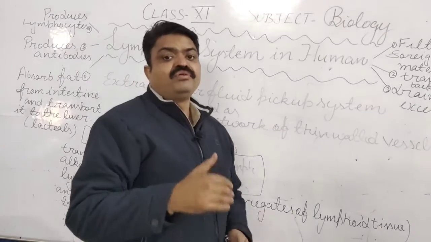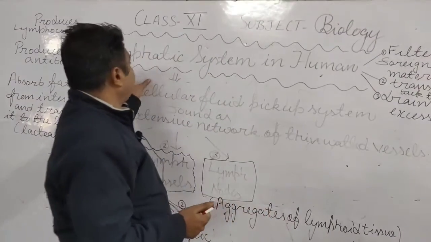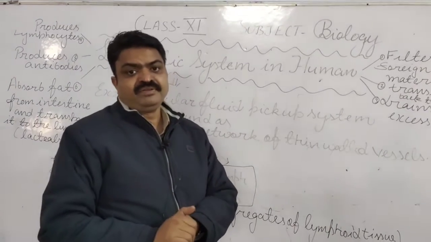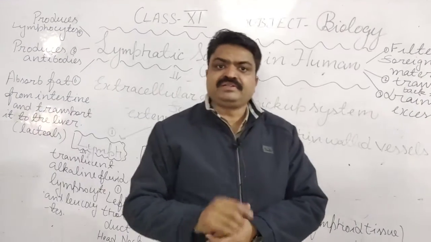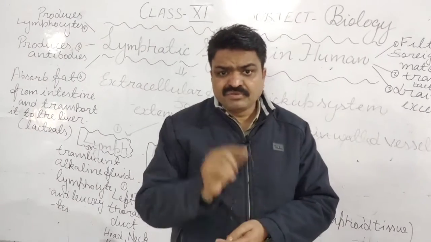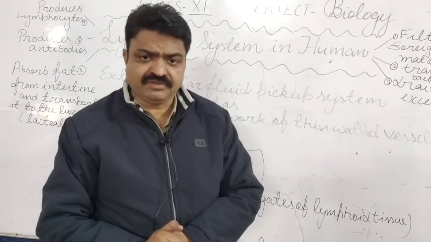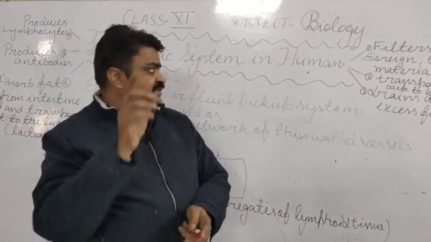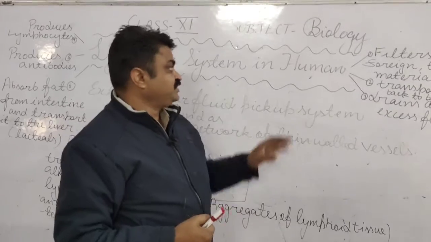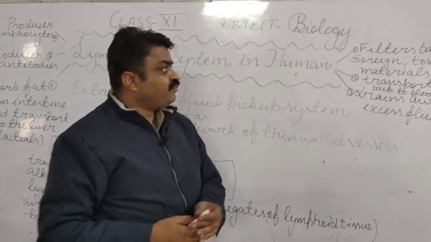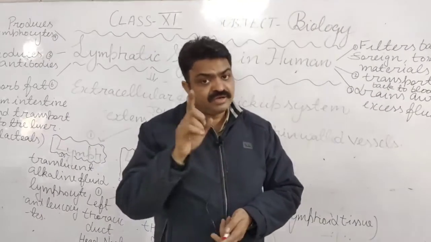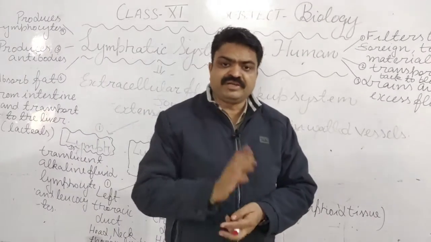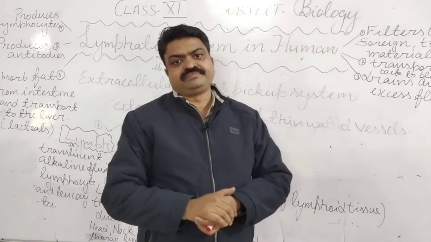Now we come to the functions of the lymphatic system. First, it filters. As I told you, there are small hole-like structures in this, through which filtration takes place. The lymphatic system filters foreign particles, bacteria, pathogens, and toxic materials.